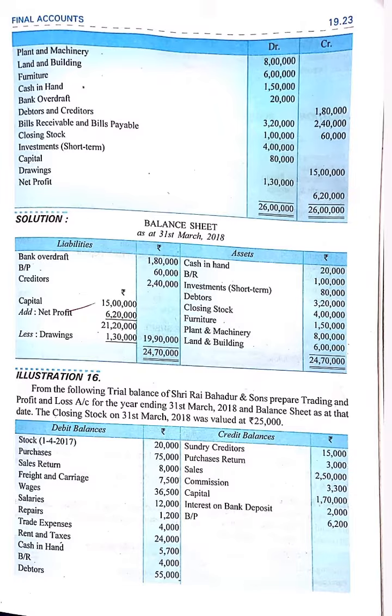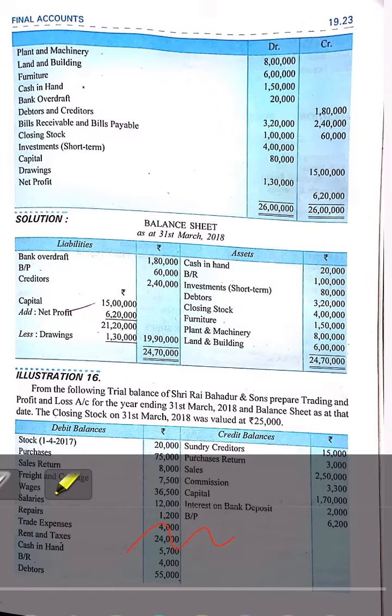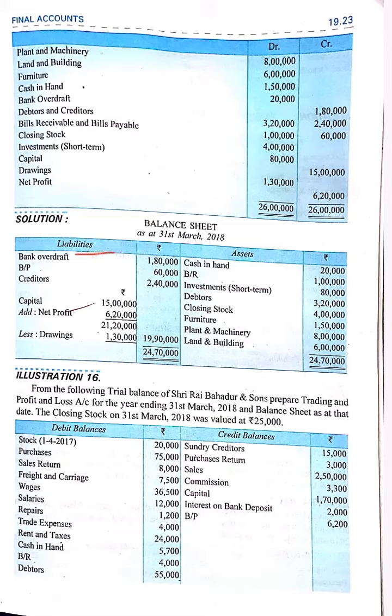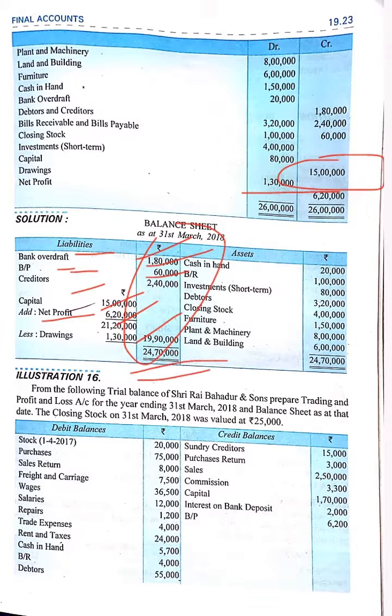Okay. So in liabilities, first of all there is bank overdraft, we have shown. Bills payable, we have shown. Creditors, we have shown. Now capital was 15 lakh. Add net profit 6,20,000. Then we have to minus the amount of drawing 1,30,000. 19,90,000 will come outside. The total of the liability side will be 24,70,000.